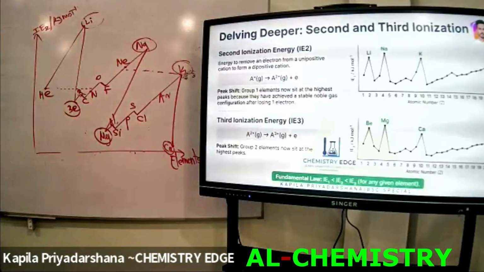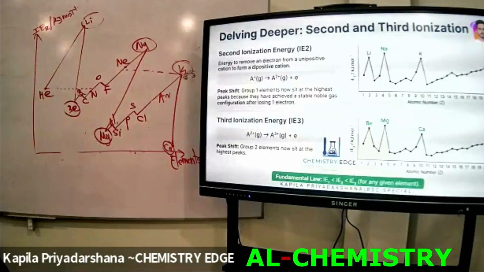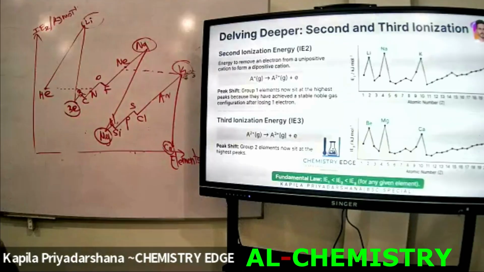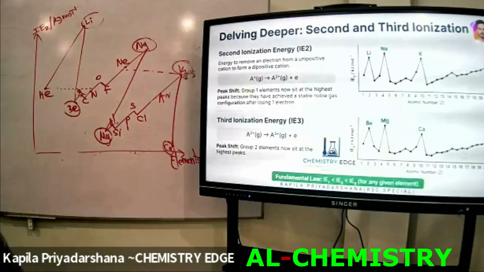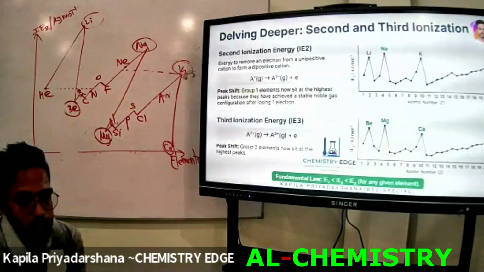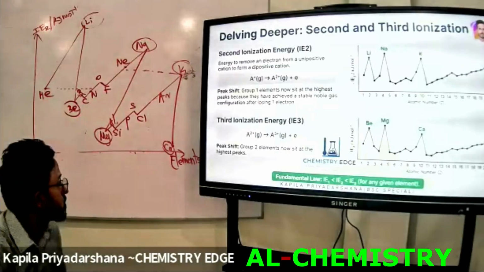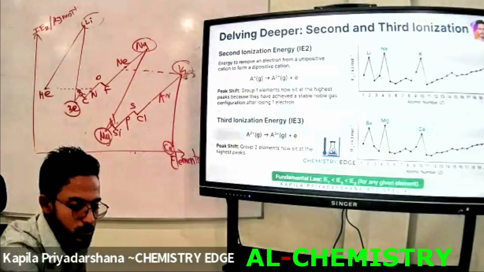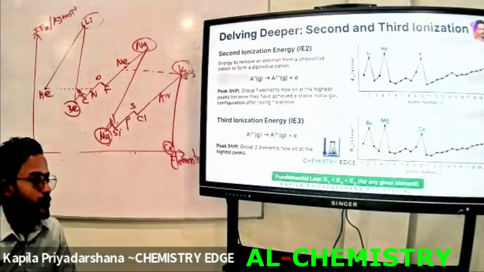Highlight the peak elements of the second ionization energy graph and the trough elements of the second ionization energy graph. As you can see, the peak elements are the first group elements, and the trough elements in the second ionization energy graph are the second group elements. Okay, let's write down these things according to this graph.